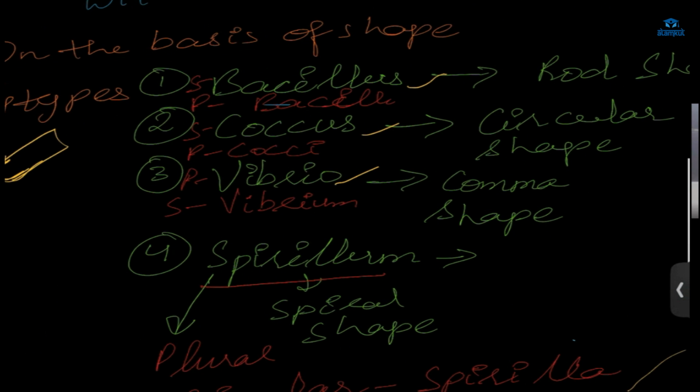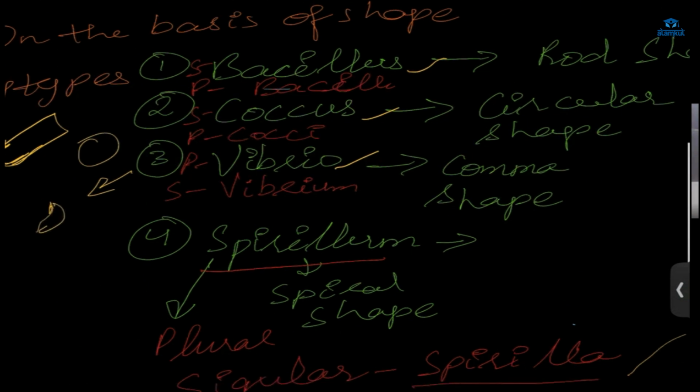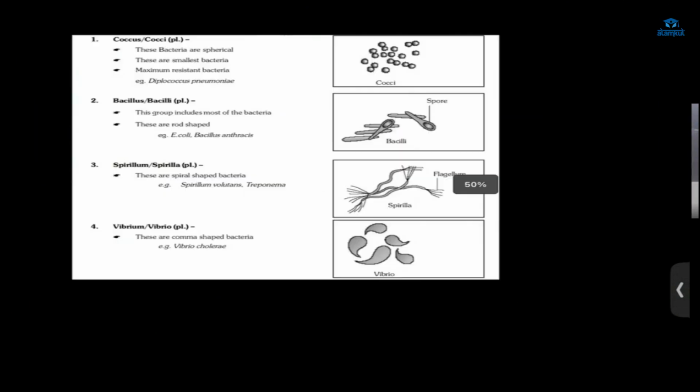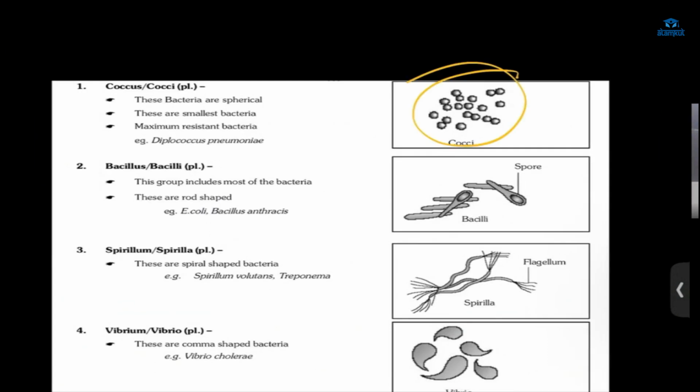And Coccus will have spherical shape. And Vibrio, they will have which kind of shape? Comma. And Spirilla will have spiral shape. You can find this here. This is cocci. Why am I saying cocci? Because there are many coccus: 1 coccus, 2 coccus, 3 coccus, 4 coccus. So there are many coccus. That's why cocci. Plural of coccus is cocci.